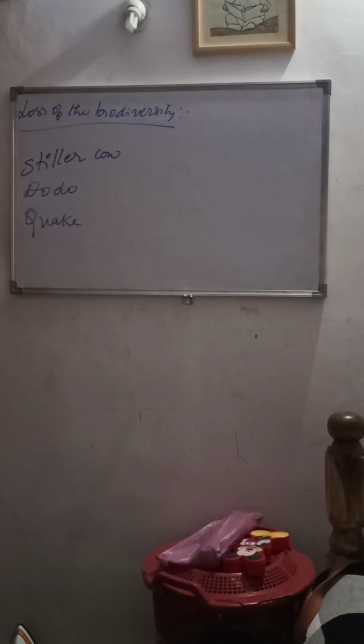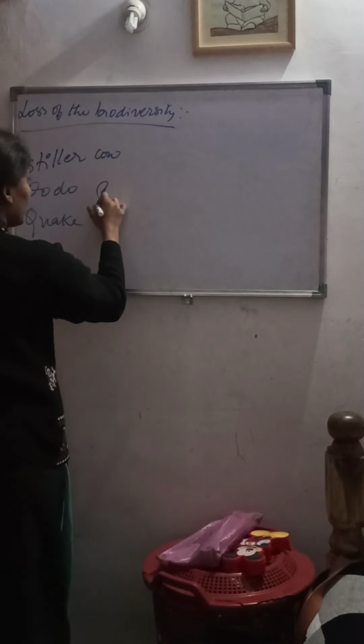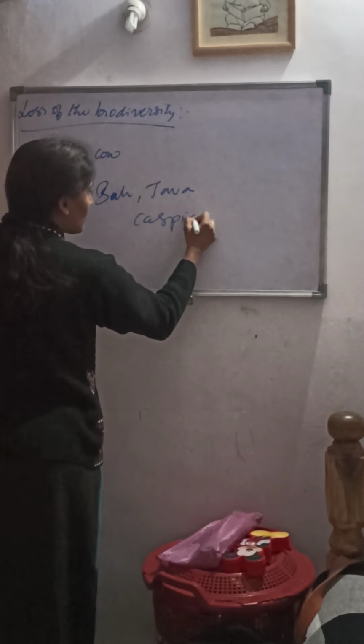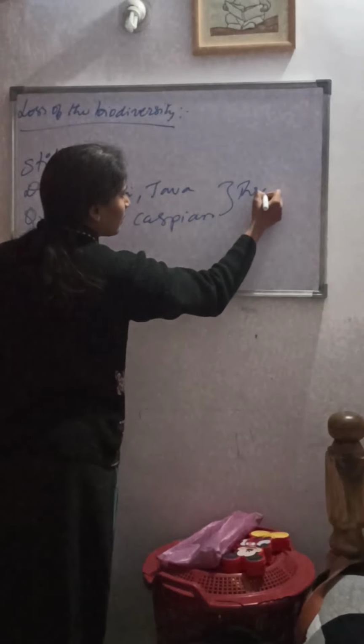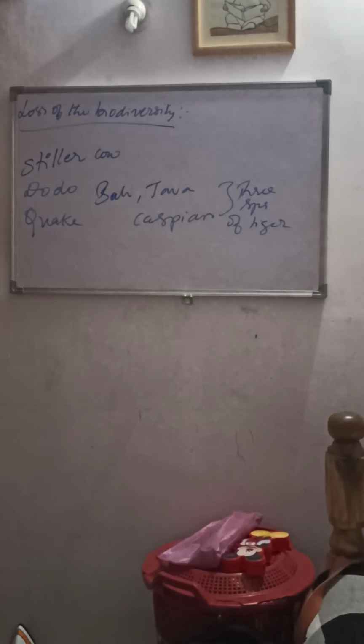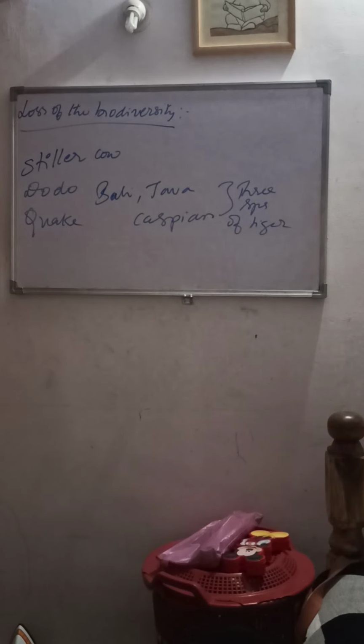That is the dodo of Mauritius, quagga of Africa, thylacine of Australia, the Steller's sea cow of Russia, and the three subspecies of tiger: Bali, Java, Caspian.